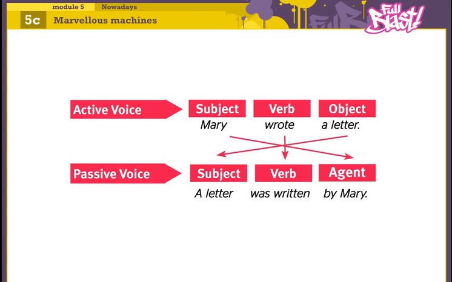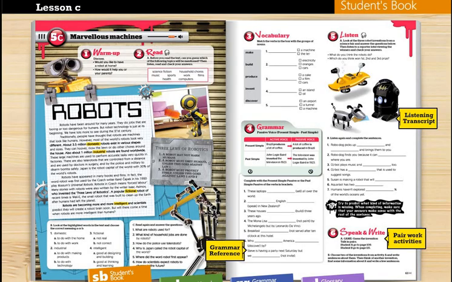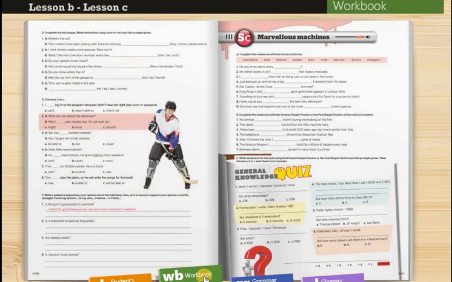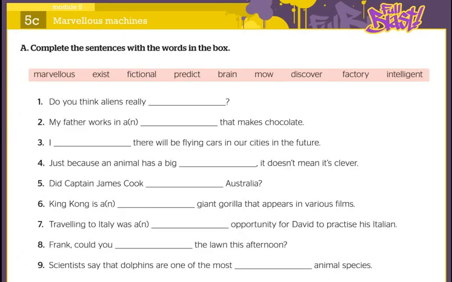So now let's try to make some exercises. Here in the student's book, try to complete with the present simple passive or the past simple passive of the verbs in brackets. So try to make these verbs present simple passive or past simple passive, right? Once you finish, take your student's book or workbook, page 51. Okay, let's do some exercises again.